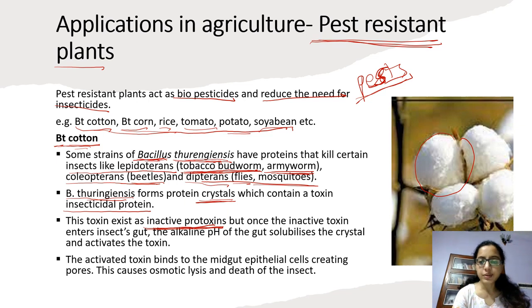But if you introduce this Bt toxin into plants, such as cotton, when the insect feeds on it, the toxin goes inside the insect gut. Inside the gut, there is an alkaline pH, which activates the toxin, and the toxin binds to the midgut epithelial cells of the insect. Then, because of osmotic lysis, it causes the death of the insect.